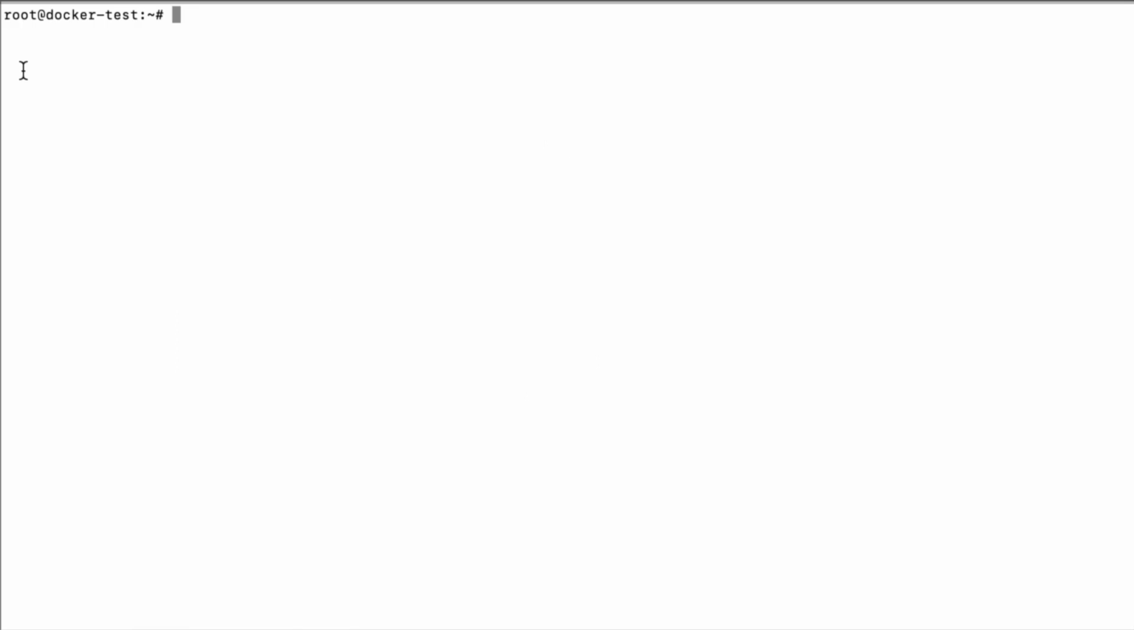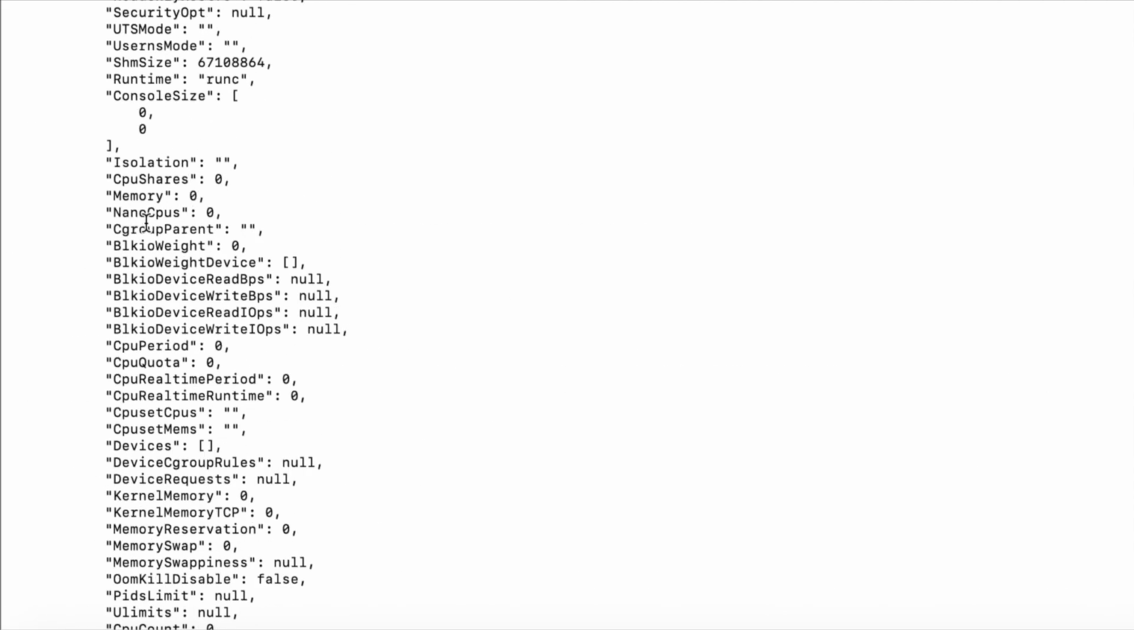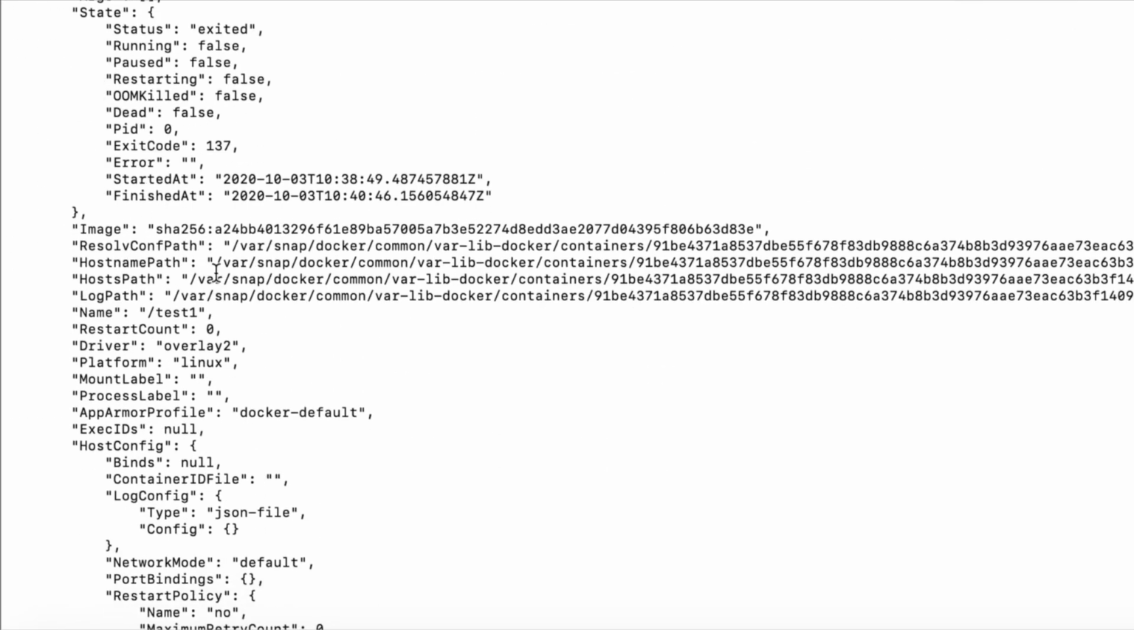Now the second question is how to find the location of this log. So for that we can use docker inspect. So docker inspect test1. Let's go up. Yep. So here you can see this is the log path. So this is the path where my container logs are stored.